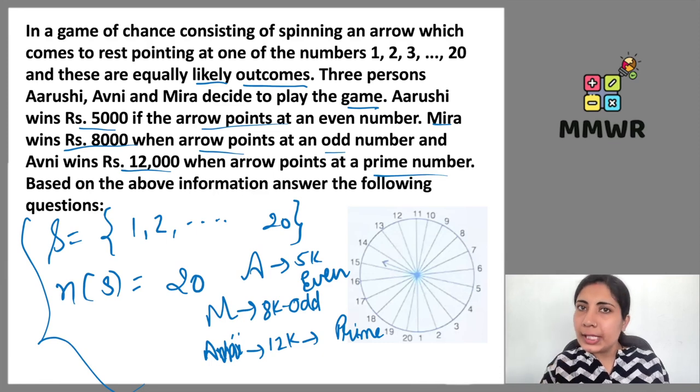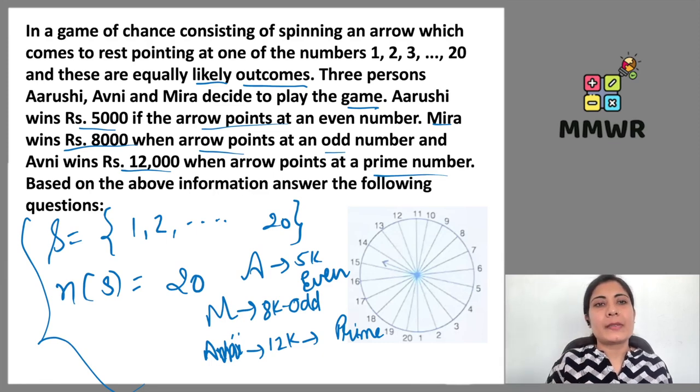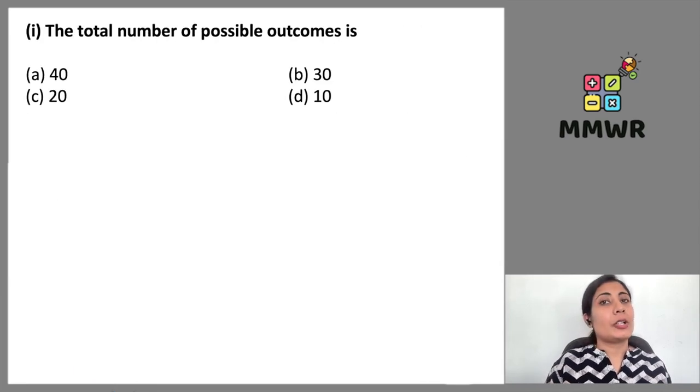Probability of getting 13 is also 1/20. That is why the equally likely outcome word has been mentioned here. Okay. So sample space contains the total number of possible outcomes. The first question is based on that only.